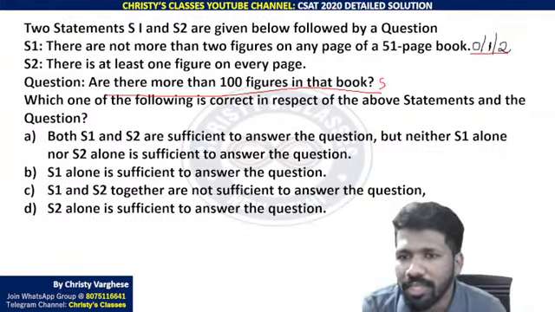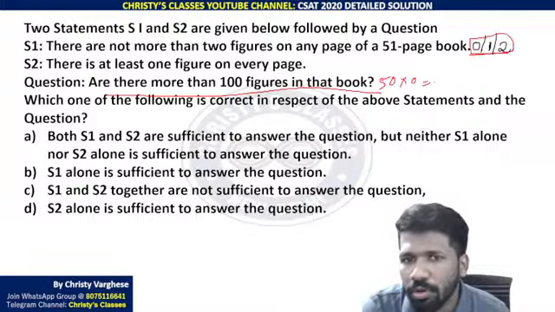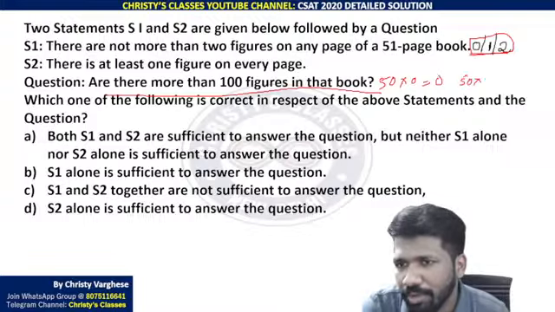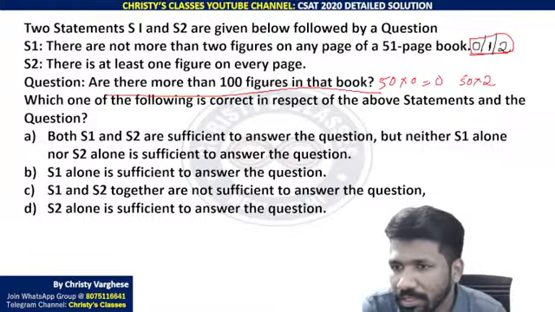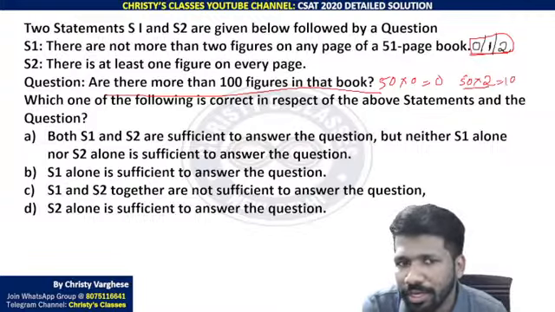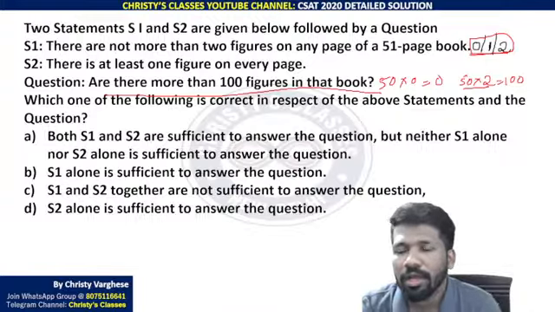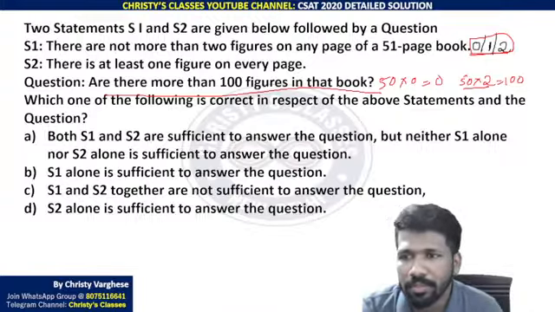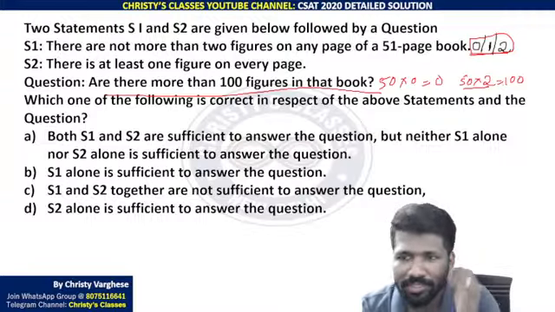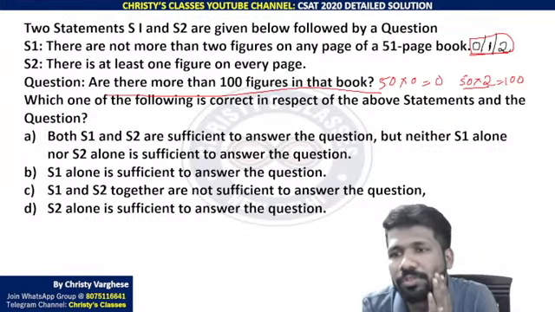So according to statement 1, the worst case is 50 into 0, 0 figures totally in the book. And the best case, if the figure number is maximized, is 50 into 2, maximum 100. Are you all understanding? 50 into 2, 100 is the maximum. 50 into 0, 0 is the minimum.